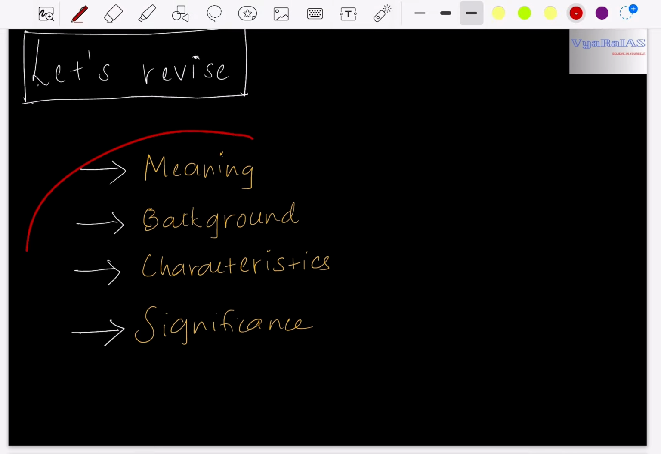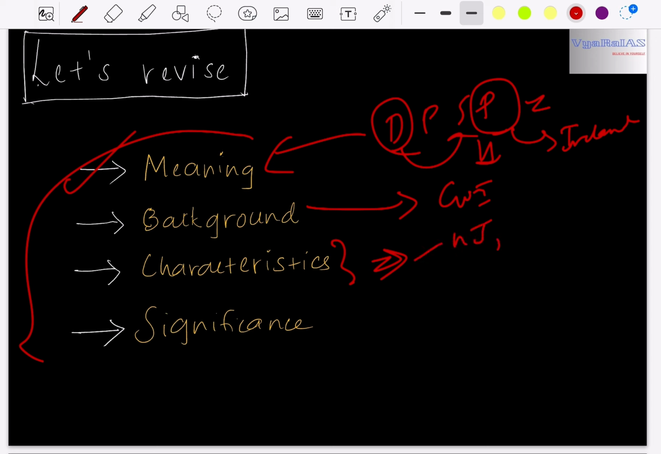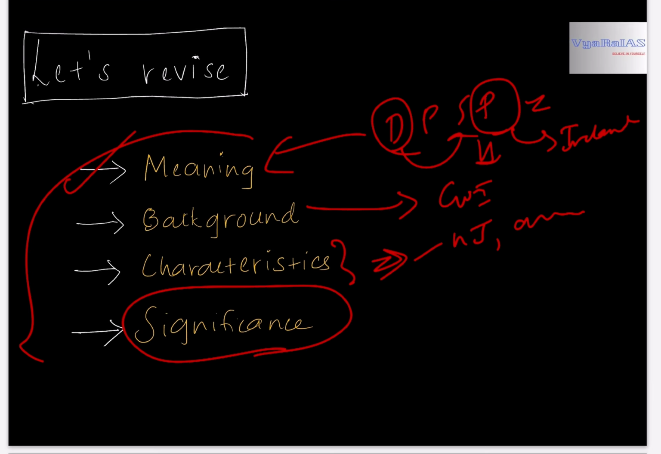To revise the topics that we studied today, we understood the meaning of DPSP, that is, the directives to the state while making policies. In the background, we studied that DPSP was sourced from the Government of India Act of 1935, where it was called the Instrument of Instructions, and the idea of having this was taken from the Irish Constitution. In characteristics, we listed the various characteristics of DPSP, which say that directive principles are non-justiciable, amendable, etc. And we understood the significance of DPSP.